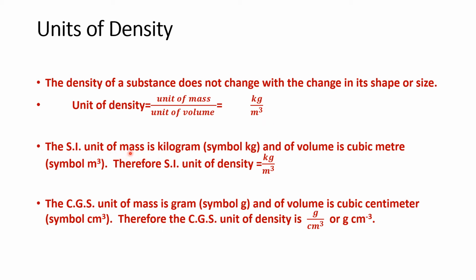Mass is kilogram and volume is cubic meter, so the SI unit of density is kilogram per meter cube. Then the CGS unit also is there, where you take mass in gram and volume in cubic centimeter. So the CGS unit of density will be gram per centimeter cube. This is very important.